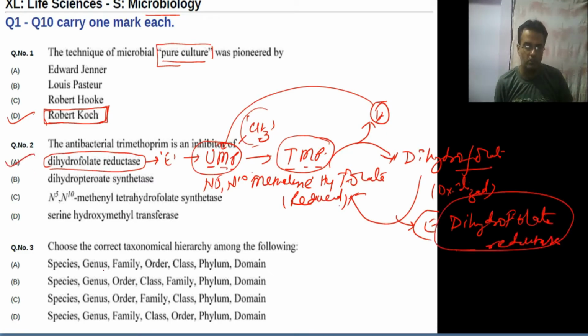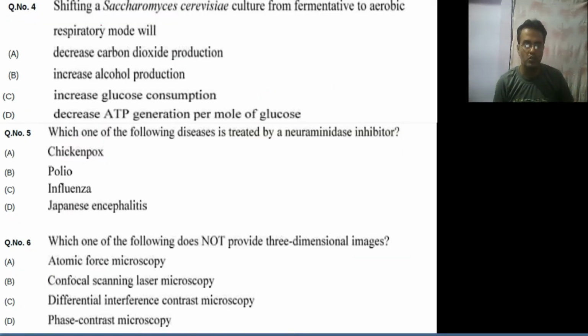Moving to the next question: choose the correct taxonomical hierarchy among the following. This is the hierarchy we use in taxonomical classification, where we remember it like this: keep fort clean, otherwise family get sick. So kingdom, phylum, class, order, family, genus and species. If you see the first option, domain is also known as kingdom. So domain, phylum, class, order, family, genus, species. The first option is correct.